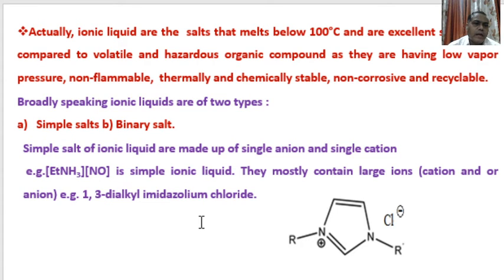Broadly speaking, ionic liquids are of two types: first a simple salt and second a binary salt. Simple salts of ionic liquids are made up of a single cation and a single anion.